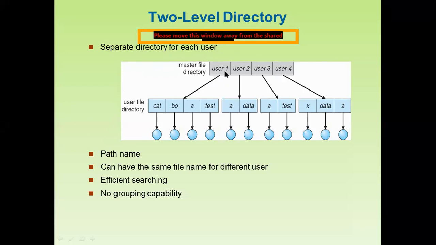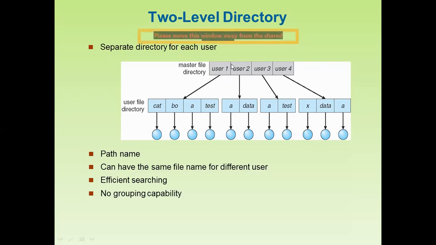Under each user there is a user file directory. User 2 again has a user file directory, user 3 as well, and user 4 again. So there are several user file directories, but this is called the master file directory.